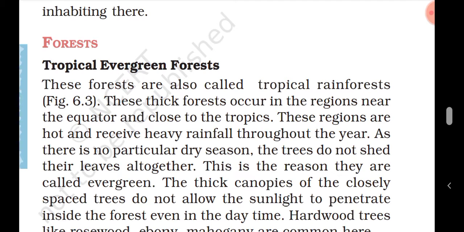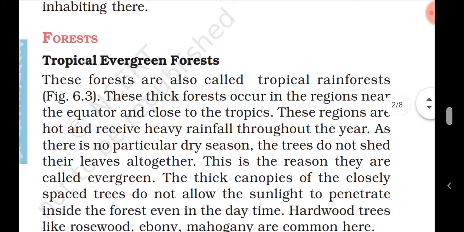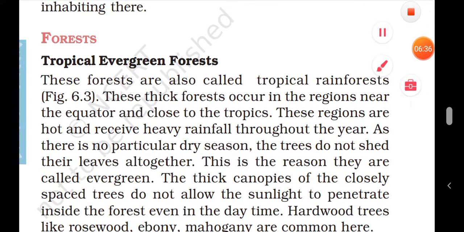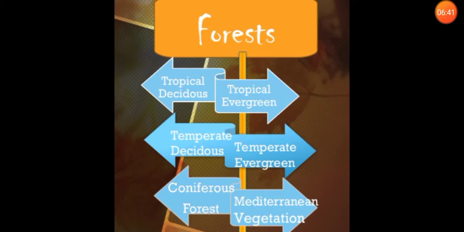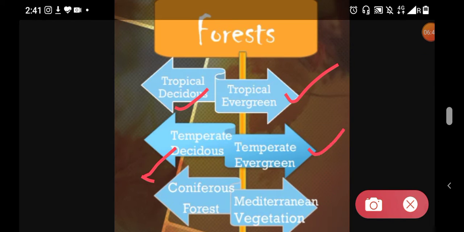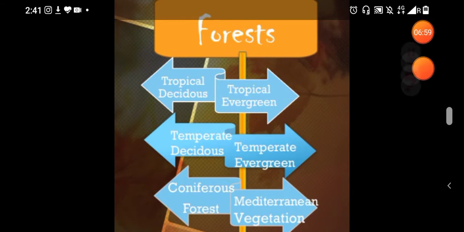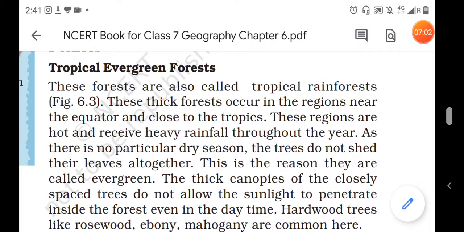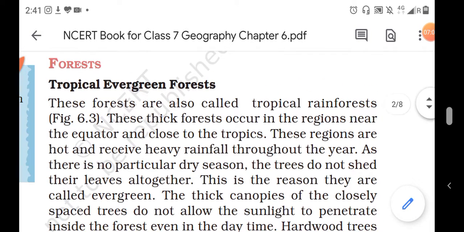Okay, so students, there are lots of types of forest, and we have discussed the main types of forest already. They are tropical deciduous forest, tropical evergreen forest, temperate deciduous forest, temperate evergreen forest, coniferous forest, and Mediterranean vegetation. So now we will learn these forests one by one in detail. First of all, we will discuss tropical evergreen forest.